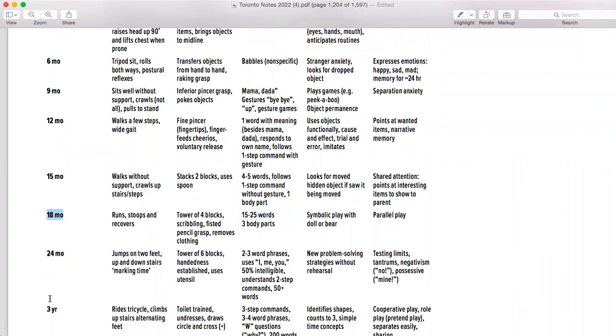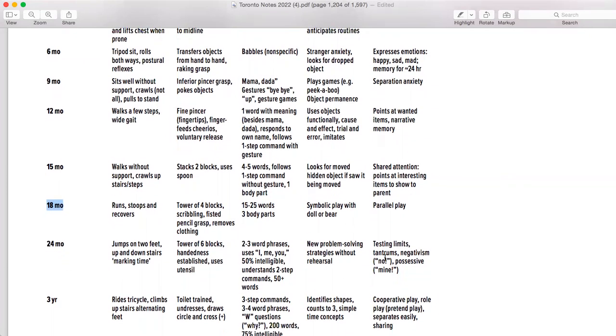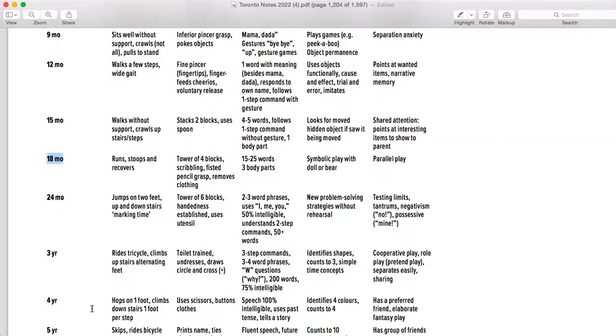Then comes the 24 months. So you can remember at 24 months, 2 years, 2 feet, 2 to 3 word phrases. Everything comes in 2. So tower of 6 blocks, new problem solving questions and testing limits. Then comes the 3 year. 3 year, what happened is 3, 3, 3. Everything comes in 3.